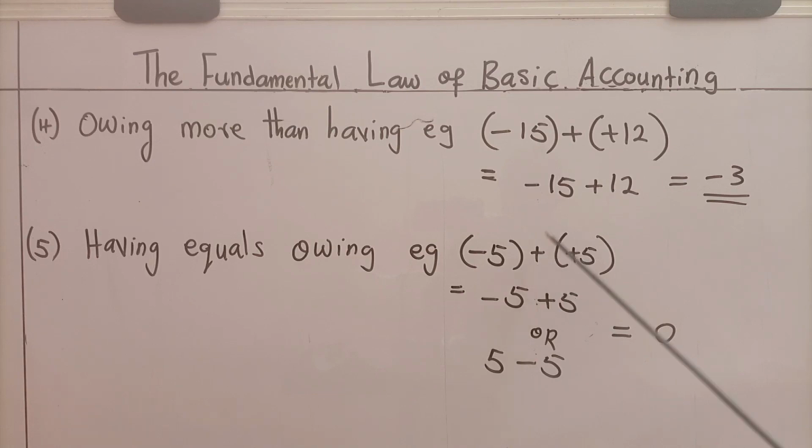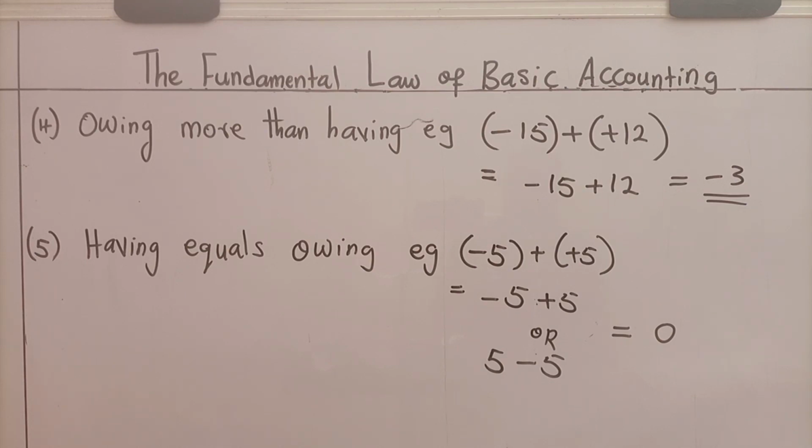That is, combine them. When these brackets are removed, we have minus 5 plus 5. This plus is no longer there. It now exists only in the mind. Therefore, minus 5 plus 5 means I'm owing 5, I have 5.